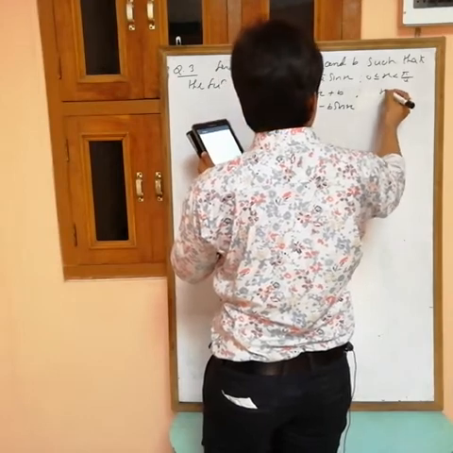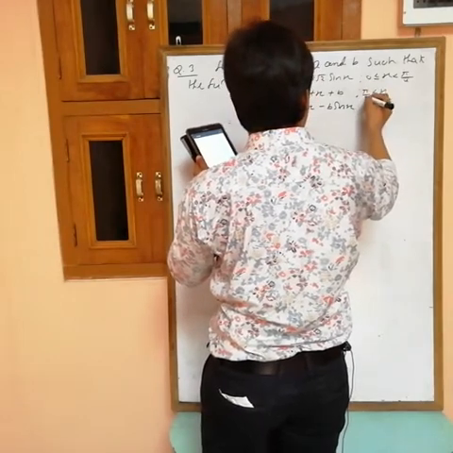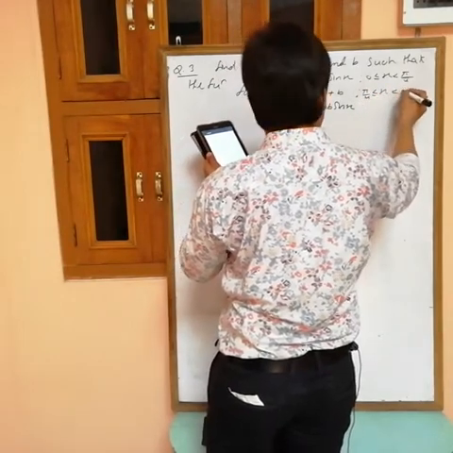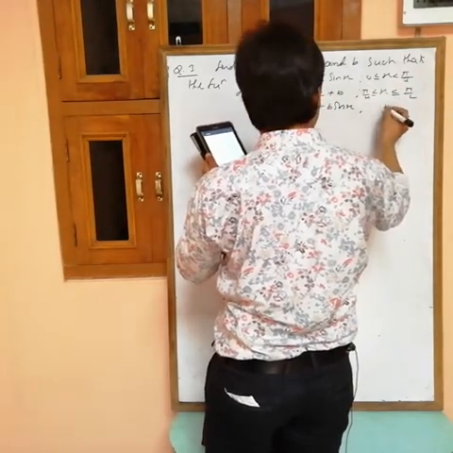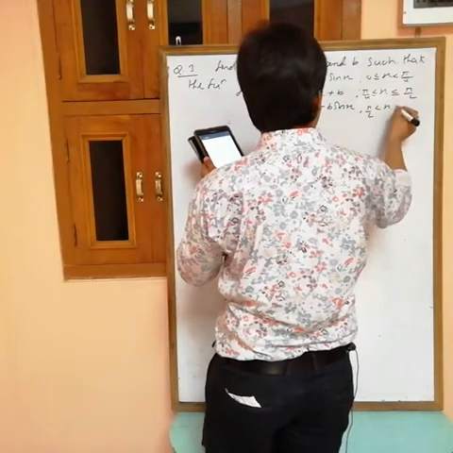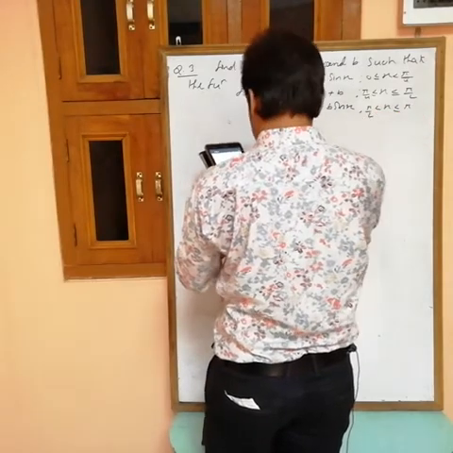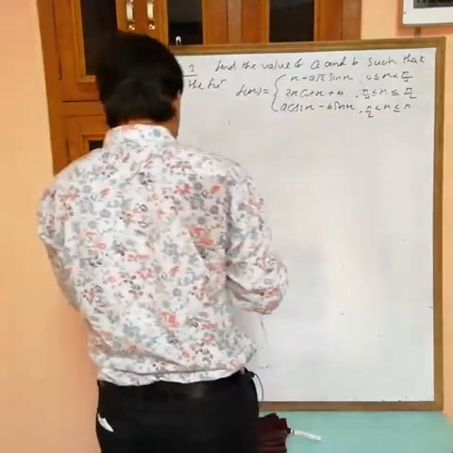This is when x is from pi by 4 to pi by 2, and this is when x is from pi by 2 to pi. Okay.